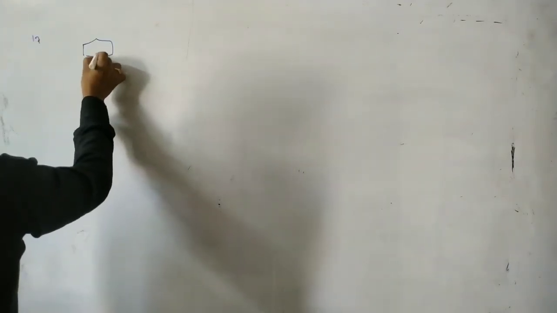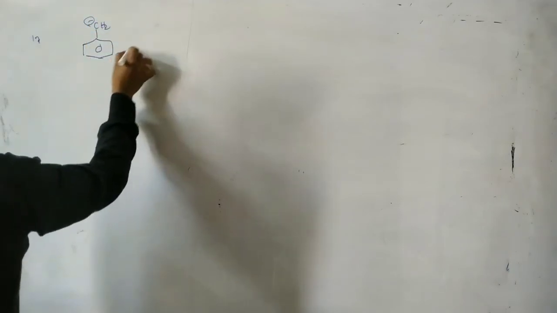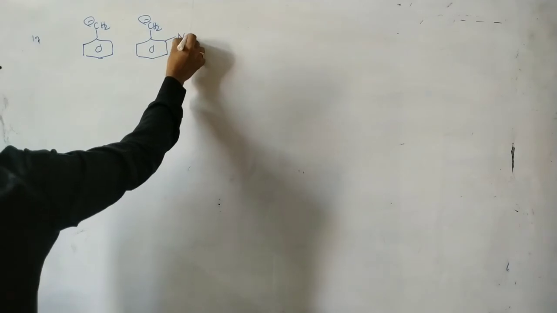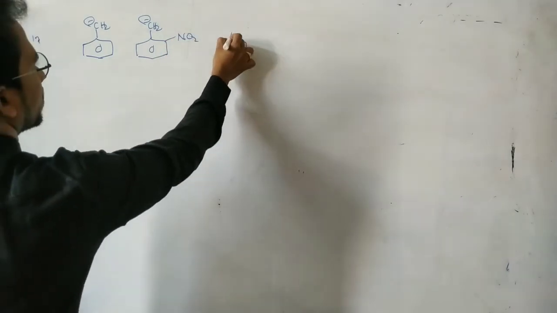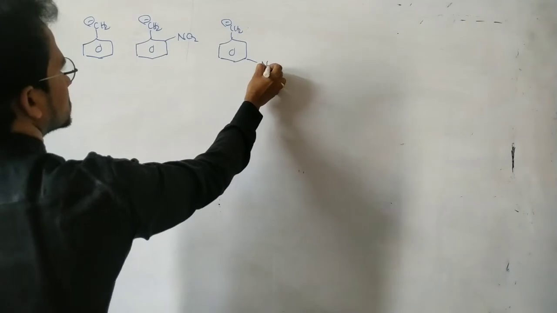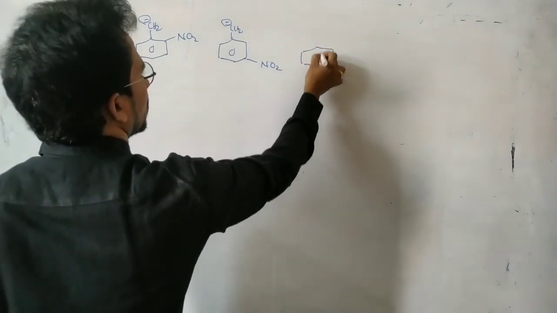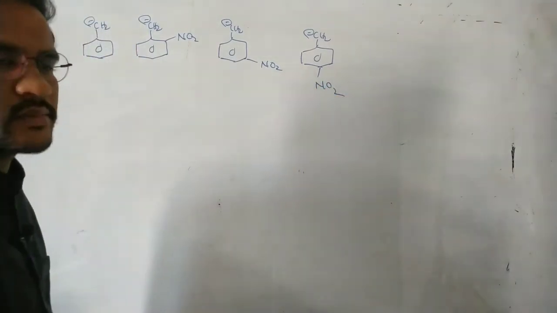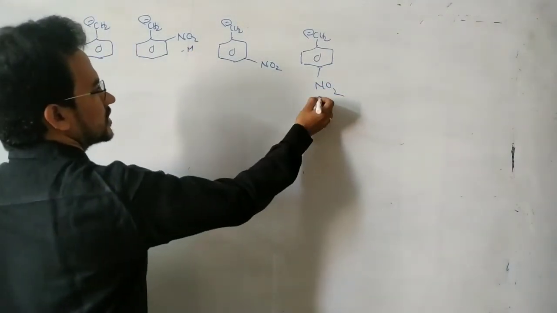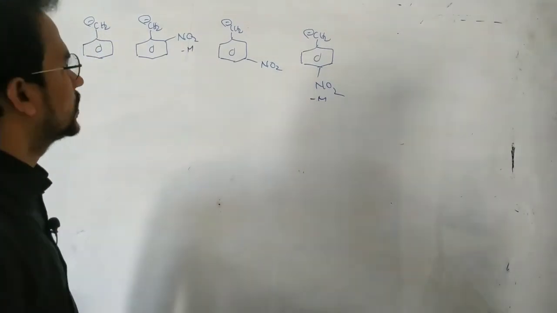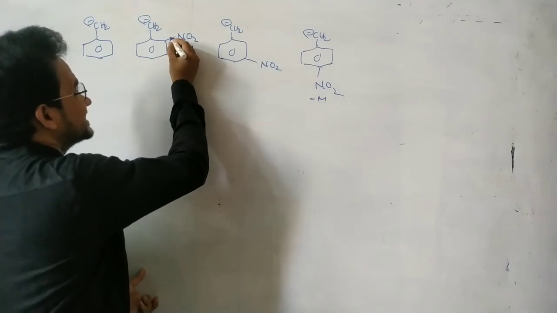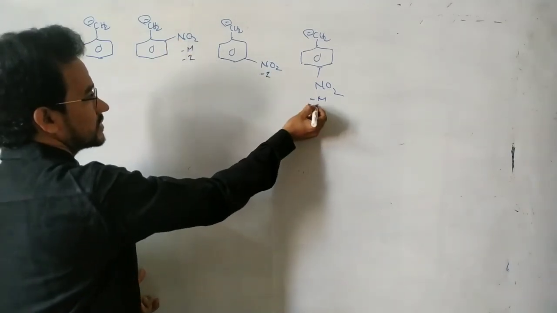Next. Finally, CH2 minus. This one is NO2. CH2 minus, this is NO2. CH2 minus NO2. Now which is the most stable carbanion? In this case here the minus M effect is working, here the minus M effect is working. Now here it is minus M, minus M. Here only minus I effect, here minus M.